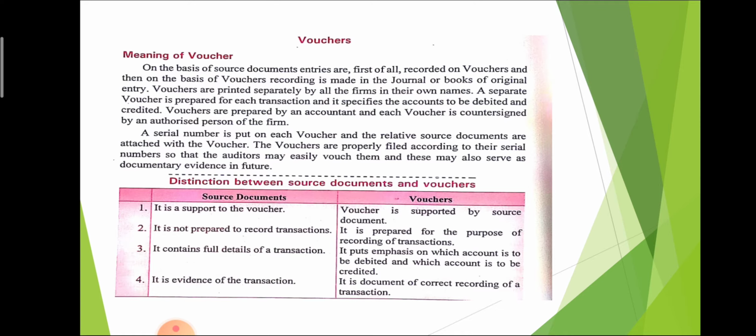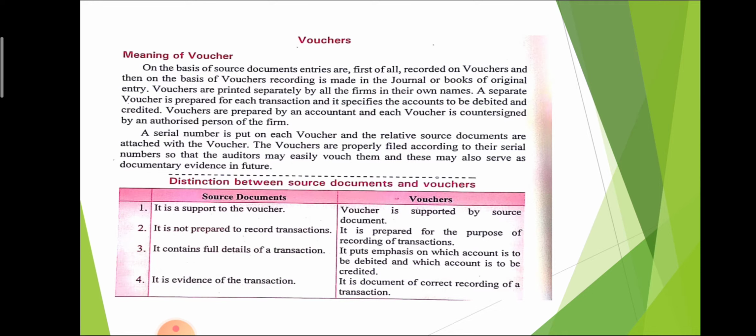So what is the basic difference between source document and voucher? First of all, the source document supports the voucher and the voucher supports the source document. It means both support each other. The second difference is that a source document is not prepared to record transactions, but vouchers are prepared for the purpose of recording transactions.